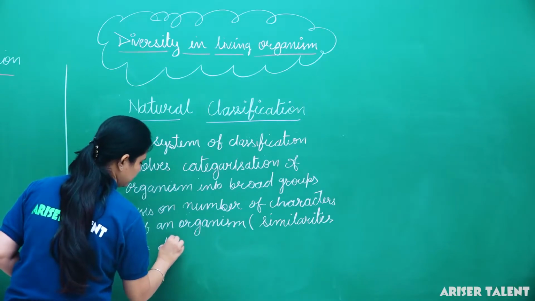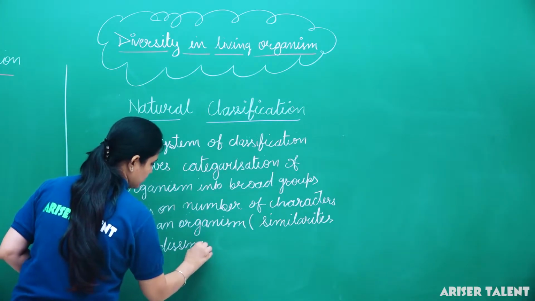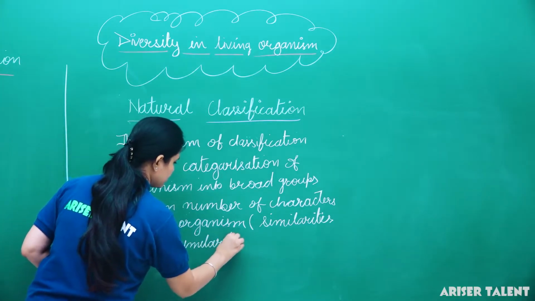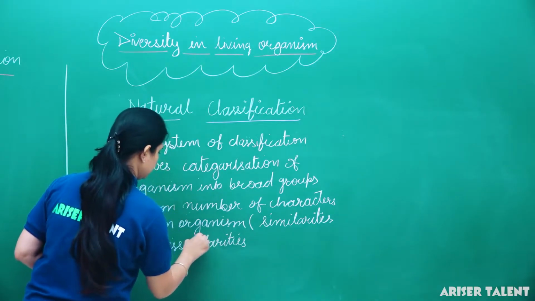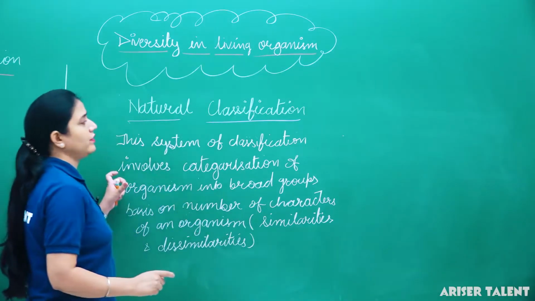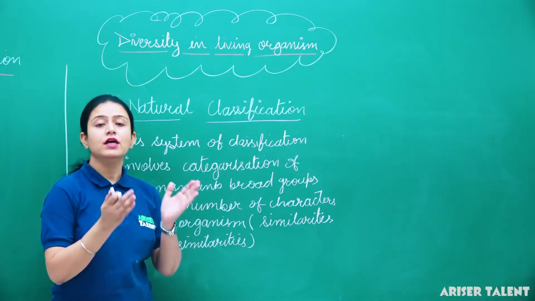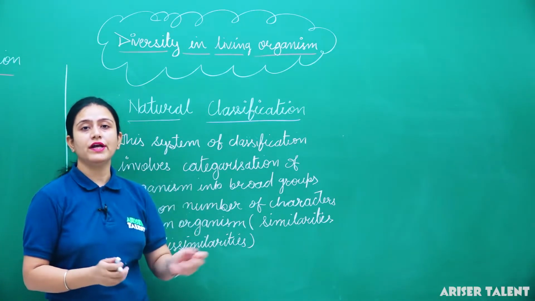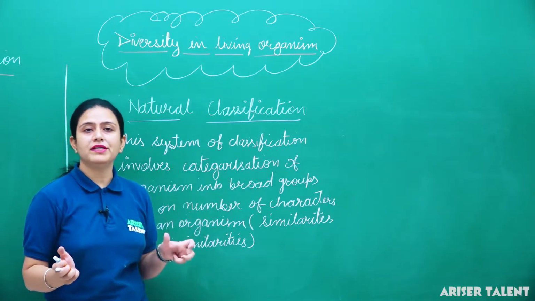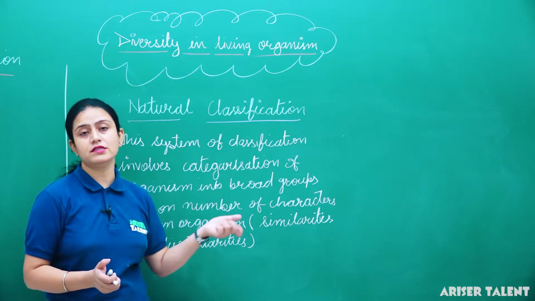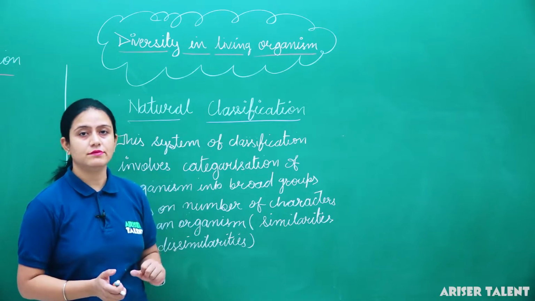Okay, so we can say that natural classification is the system in which organisms were classified into broad groups on the basis of their different characters, like similarities and dissimilarities.